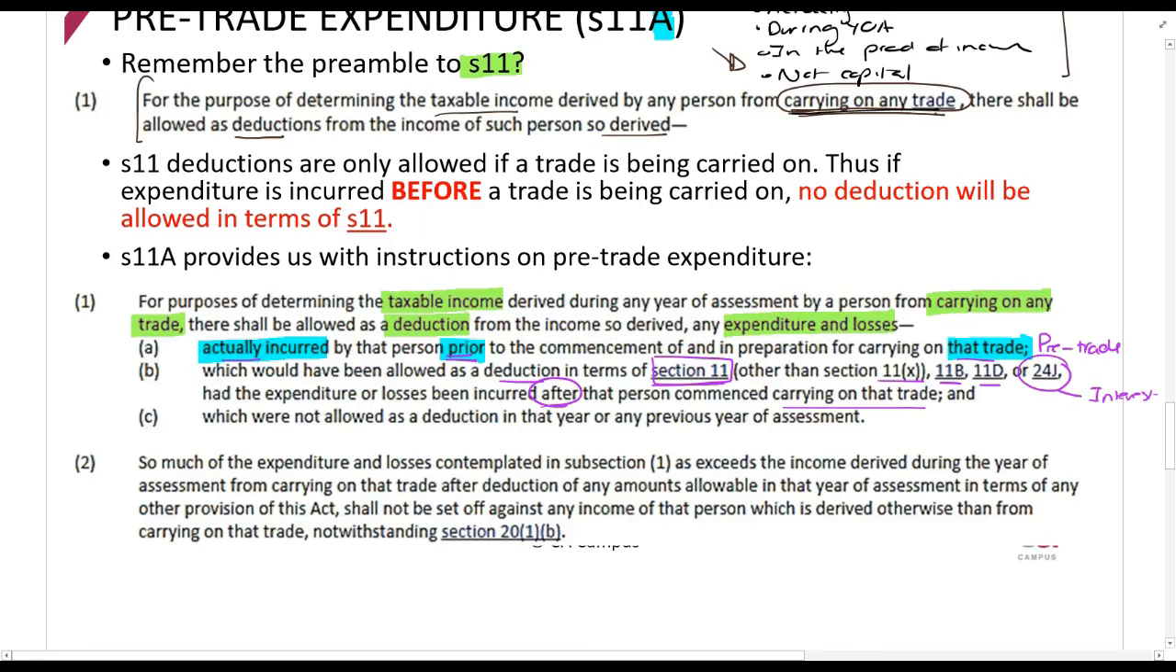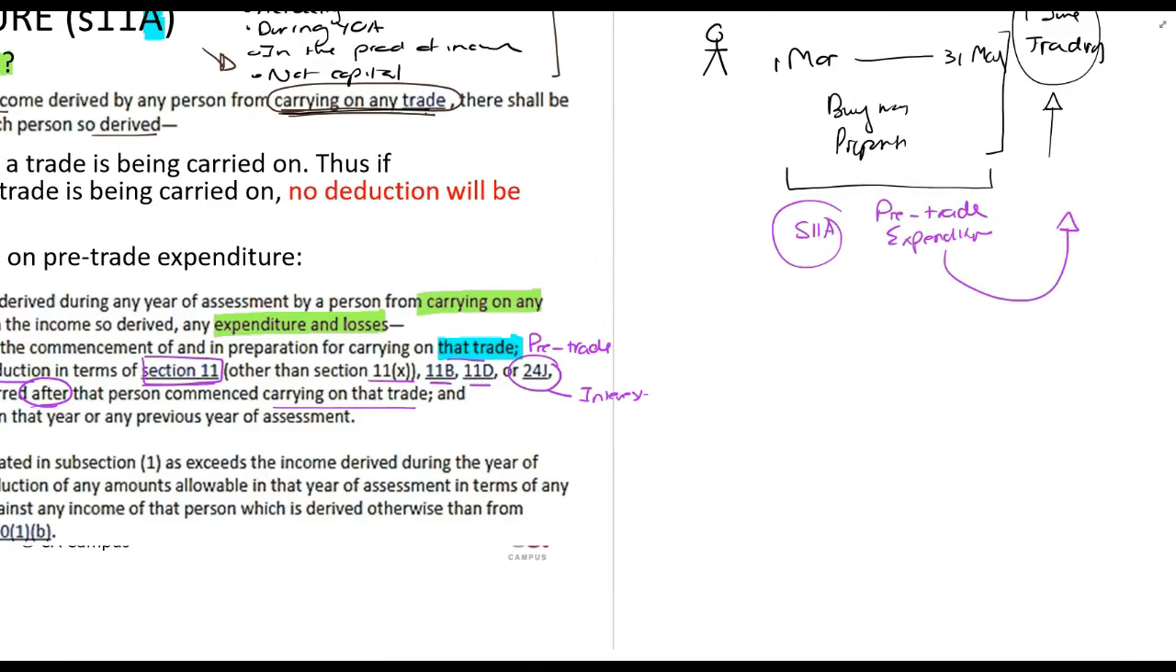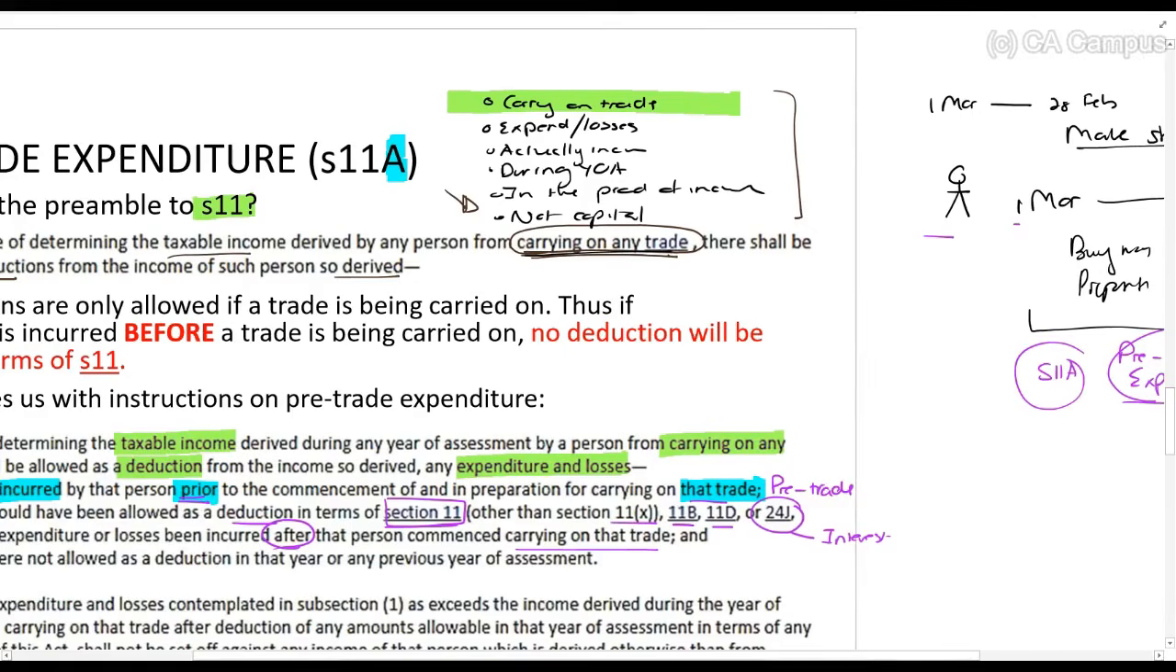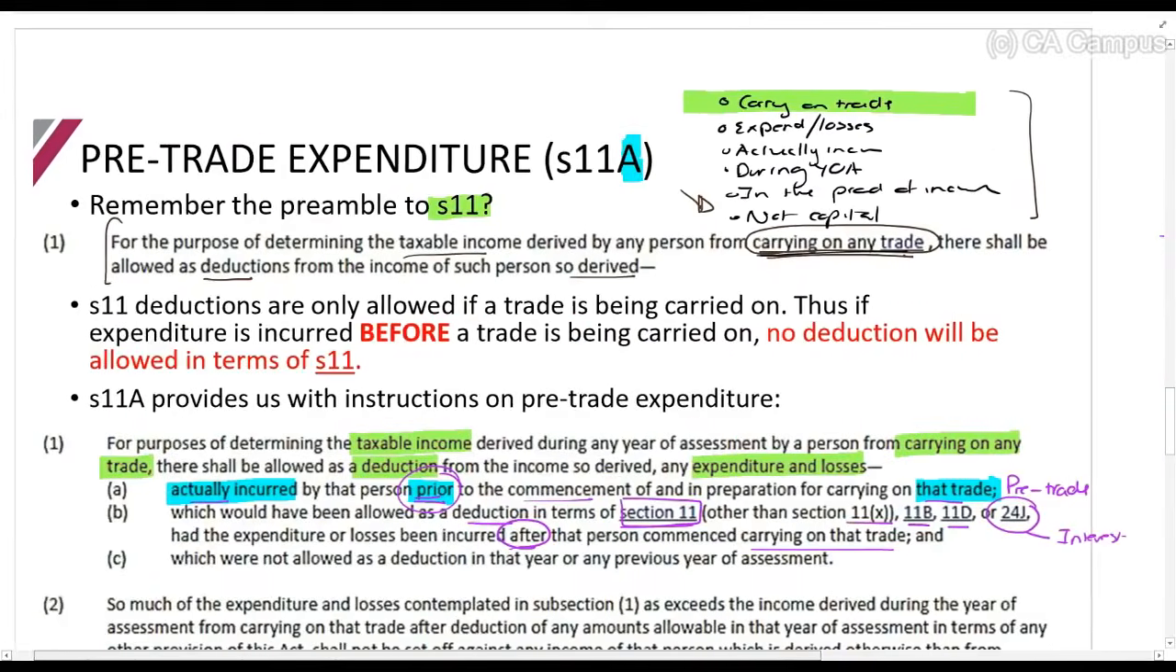Alright, so what are they telling us there, guys? They say, if you are carrying on a trade, so I'm going to take you back to my example. Let me remind you, this person decides to carry on a business. From the 1st of March to the 31st of May, he prepares the business, so that's the pre-trade expenditure. From the 1st of June, he starts trading. So Section 11A says, if you are trading, so from this period of time, and you incurred expenditure before, so prior to the commencement of trade, then you can claim it as a deduction.